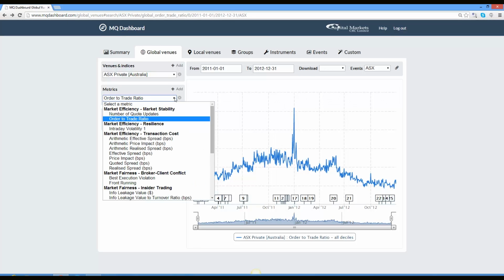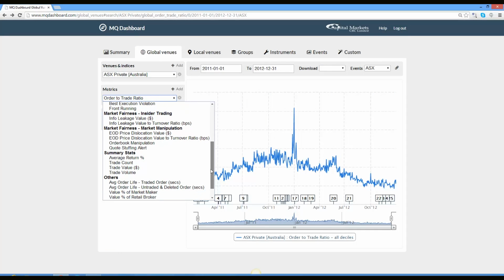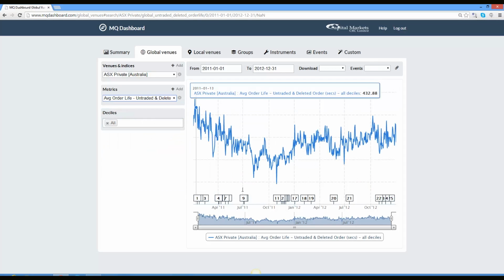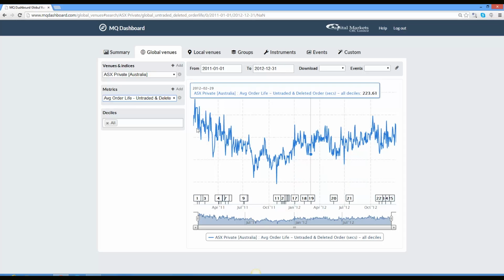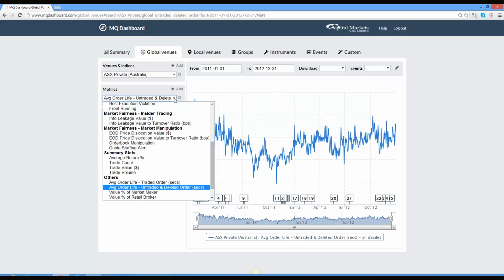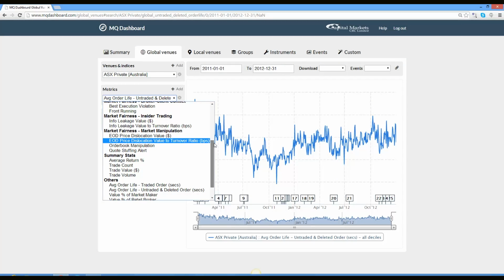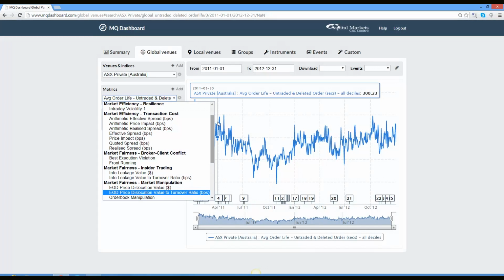If we now change the metric of interest to the average order life of untraded and deleted orders, we can see that the additional cost associated with higher order-to-trade strategies appears to have resulted in a general increase in the order lifespan, from around 250 seconds per order before to around 300 seconds after.